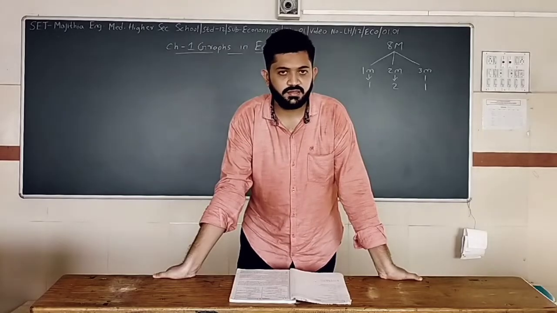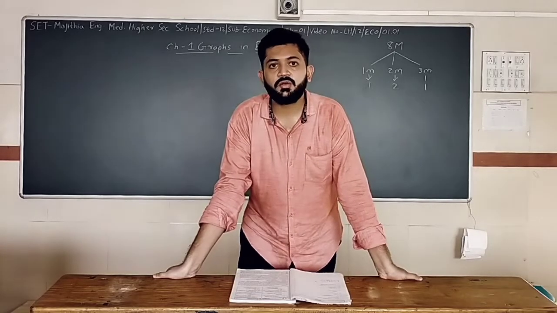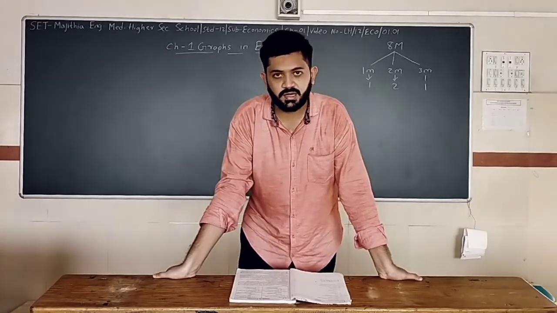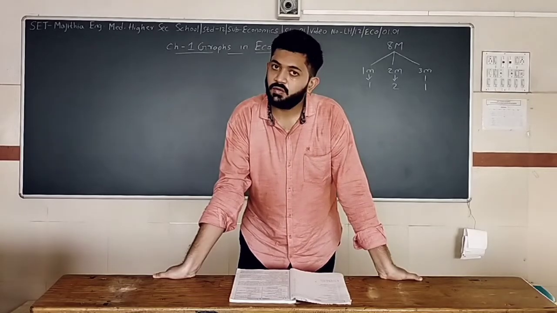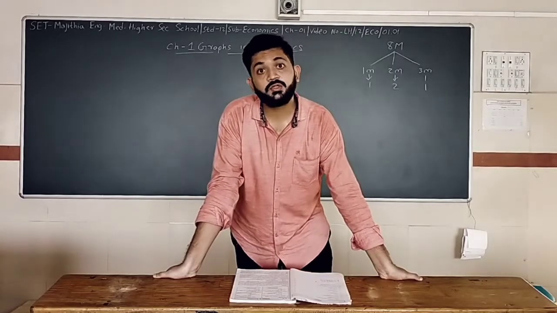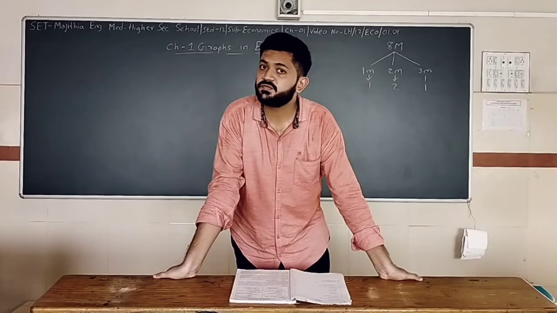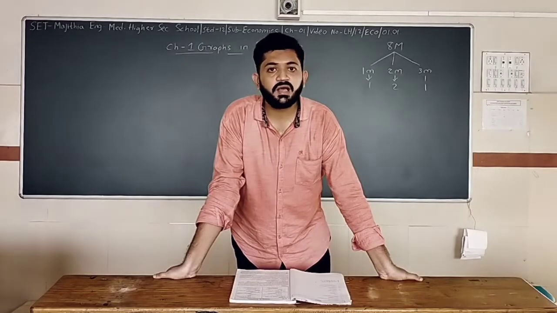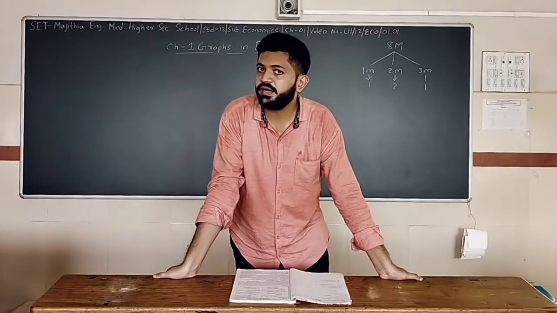Graph in economics. The weightage of this chapter in your board examination is 8 marks: 1 mark, 1 question; 2 marks, 2 questions, that equals 1 plus 4, 5; and 3 marks, 1 question. That totals 8 marks.